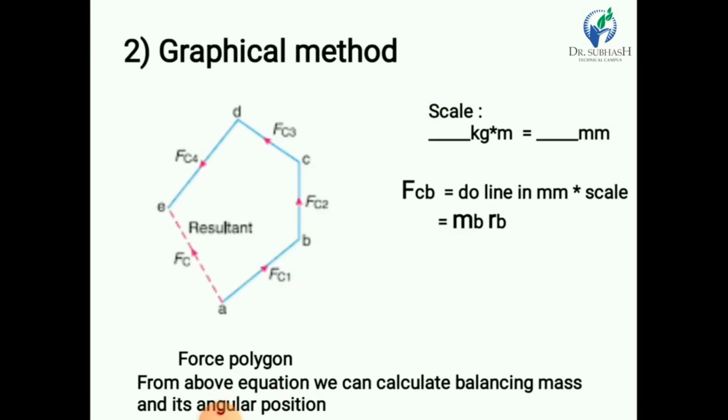Now the second method. The second method is the graphical method. The graphical method is based on the polygon method. If our system is in complete balance and we draw a polygon, then we obtain a closed polygon. If our system is not in complete balance and we draw a polygon, then we get an open polygon. Now the closing side of this polygon is nothing but the balancing mass, the balancing force.